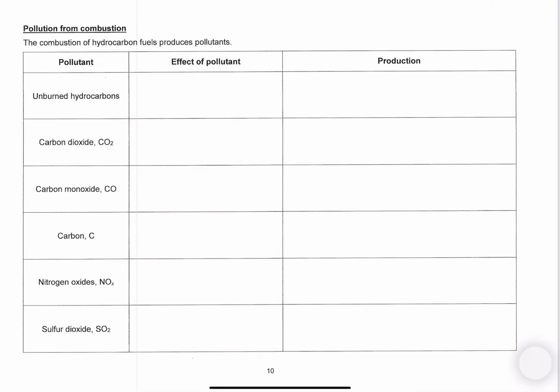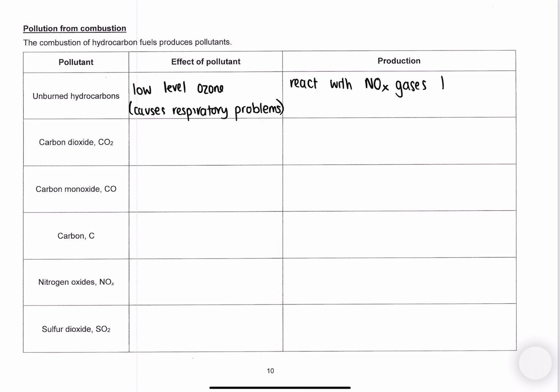In this video, we're going to look at pollution from combustion. So the first thing we're going to look at is unburnt hydrocarbons. They cause something called low-level ozone, which can cause or make worse our respiratory problems. So things like asthma might be made worse. This happens when they react with NOx gases, which are the nitrogen oxide gases, to form the low-lying ozone, the low-level ozone.